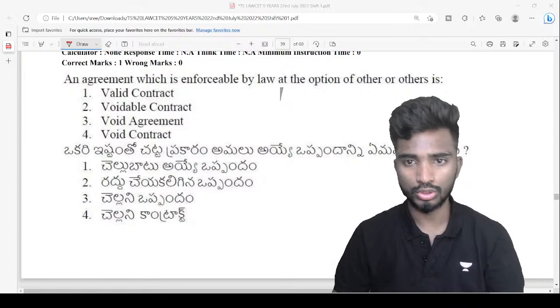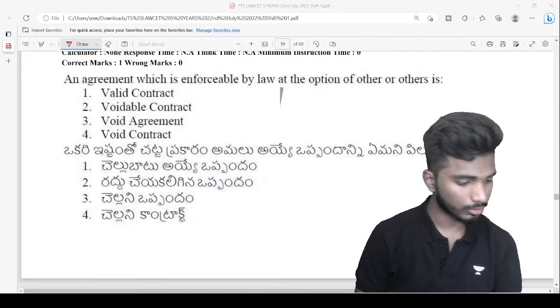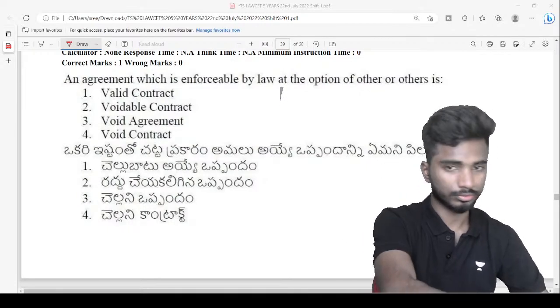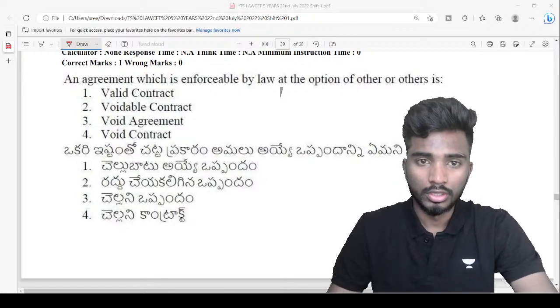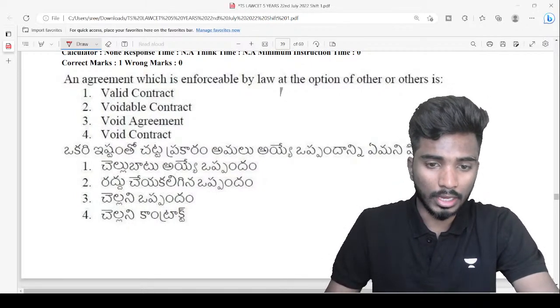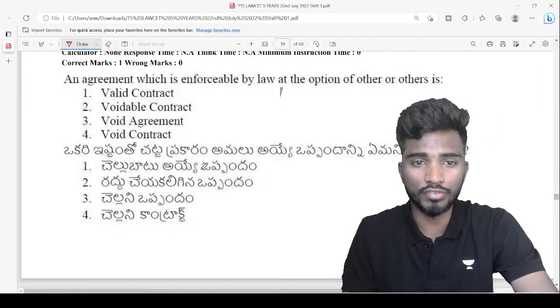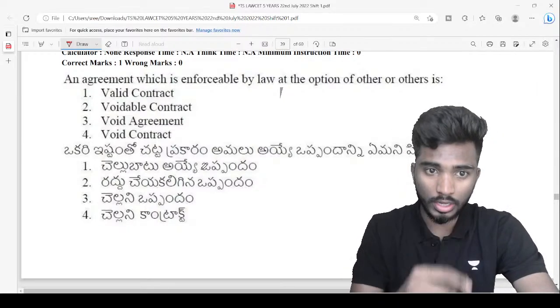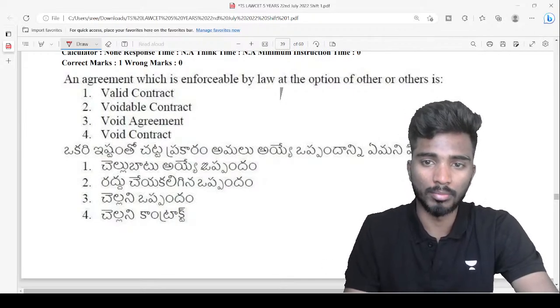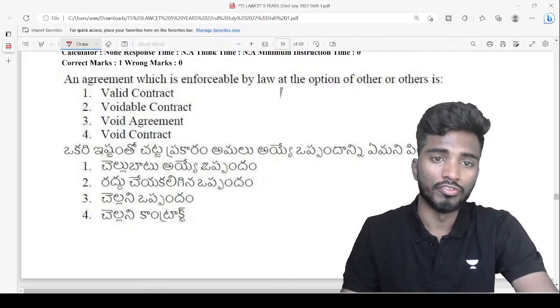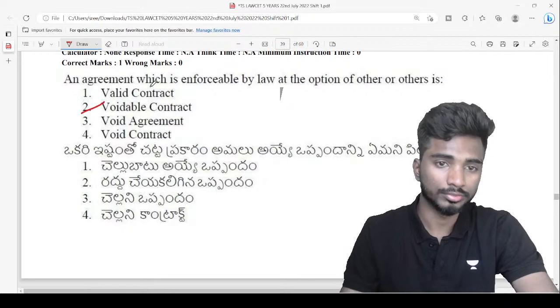I think most of you are actually getting it wrong. So what is the answer? See, what do you mean by an agreement that is enforceable at the option of the other party? It means it is based on the wish of the other party. So an agreement enforceable by law at someone's wish, that is a voidable contract, right?